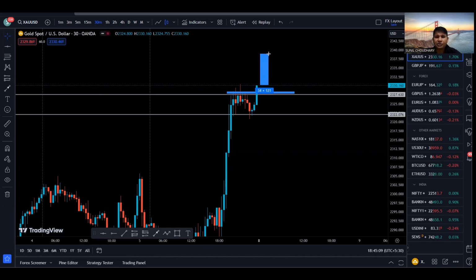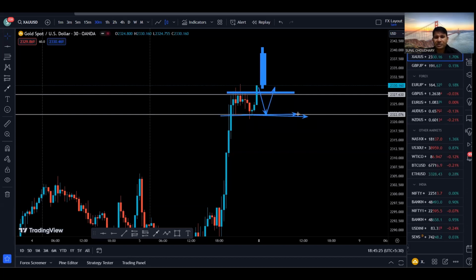grab liquidity, and continue going to the upside if we have volume into the market, right? That is going to happen if we have volume into the market. Another probability is I anticipate the price to come down to this support area and again bounce from this area. That is the second probability.